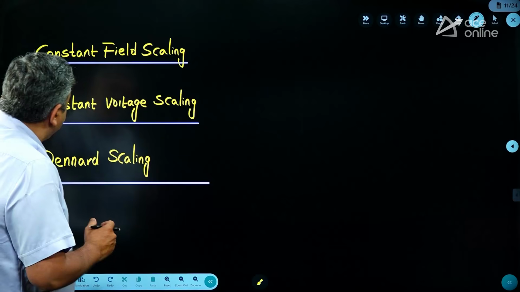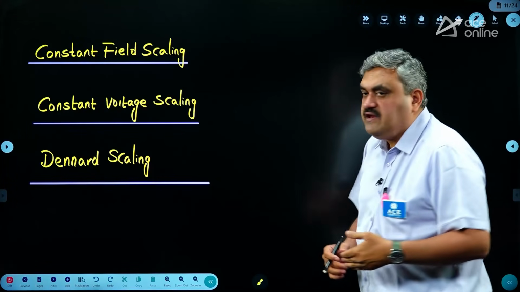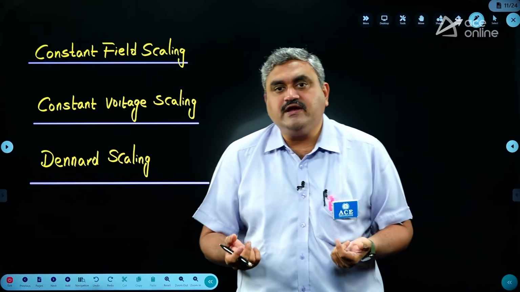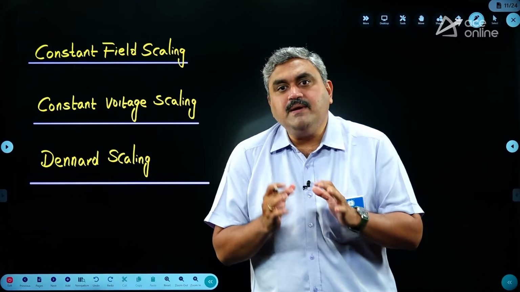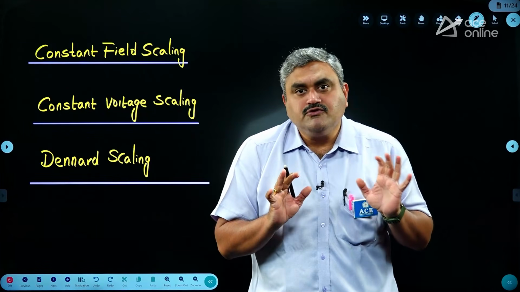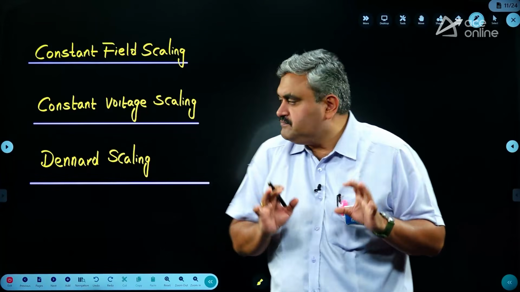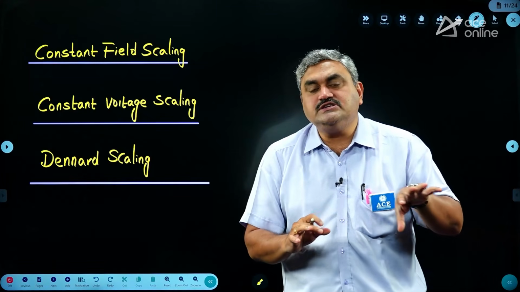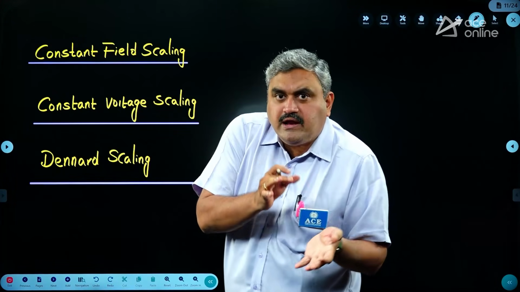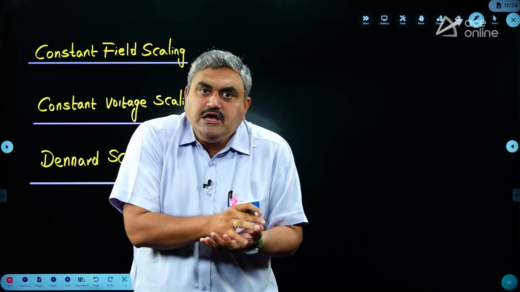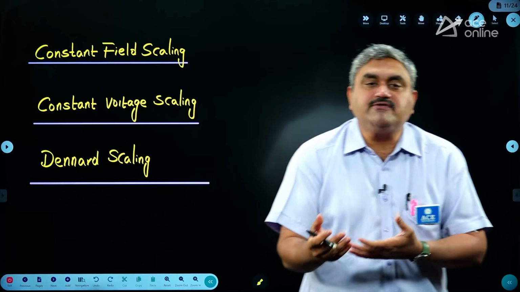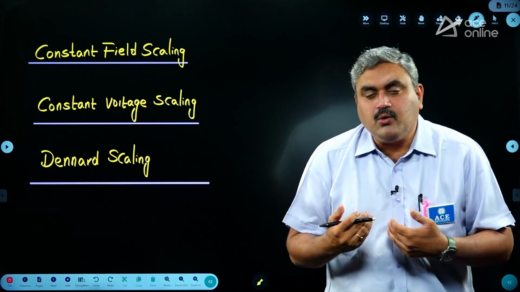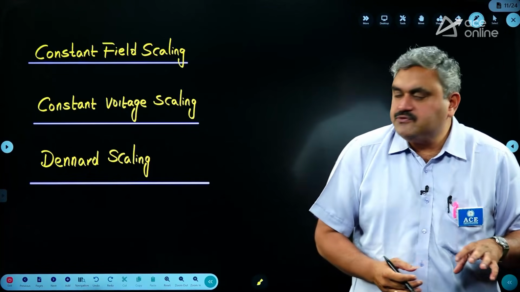And you can see these are the different scaling areas. We have constant field scaling, where all the parameters which I have told you, that means the thickness, the width and oxide layer thickness, are all scaled by the same factor along with the voltage. So all these are scaled by a constant factor. When it refers to constant voltage scaling, you will change the parameters of the channel, but you will not change the voltage. That means you are using the older voltage model with new fabrication technology or new parameters of your chip. And Dennard scaling will be the new technology that is currently going in line with these systems. So these are the areas.